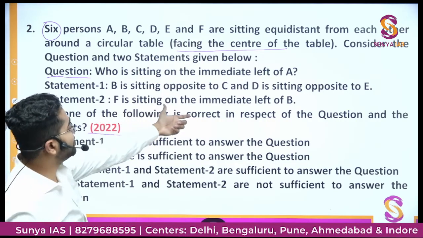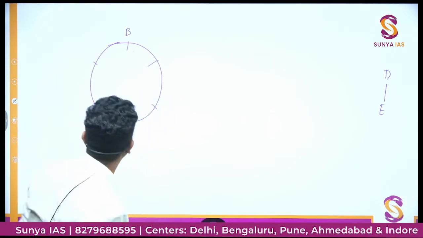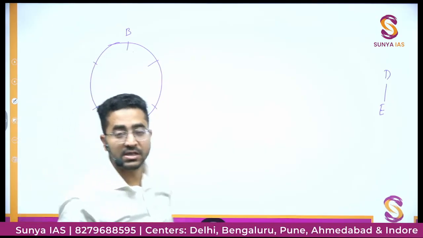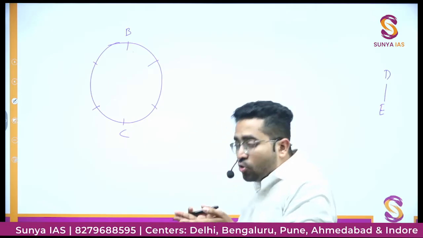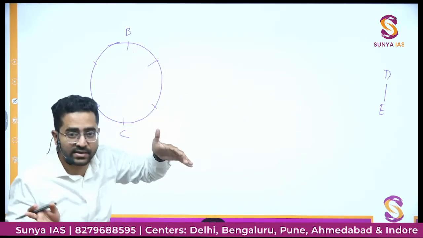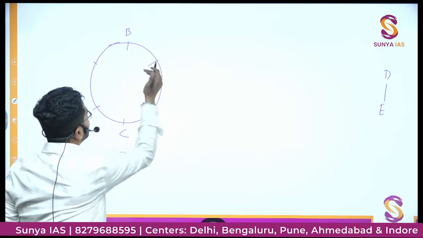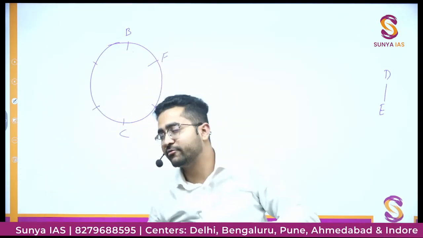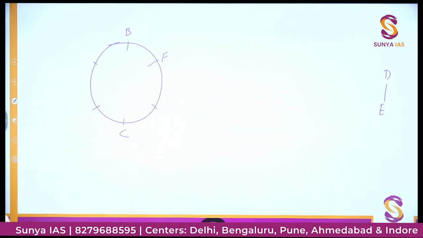F is sitting on the immediate left of B. Immediate left of B. अब left क्या होगा? B का left ये होगा या B का left ये होगा? So there comes that important line that everybody is facing towards center. So if this is B, B is facing towards center, this is towards center, so this would be left. So B's left would be this, and this is F. So F is sitting on the immediate left of B, so this is for sure. ठीक है, तो एक तो ये है.